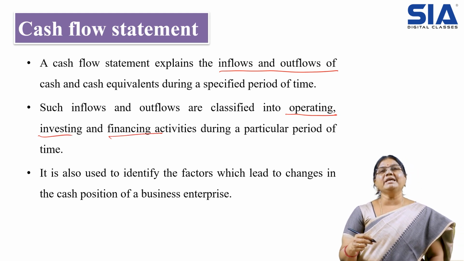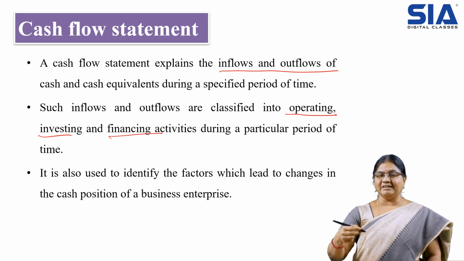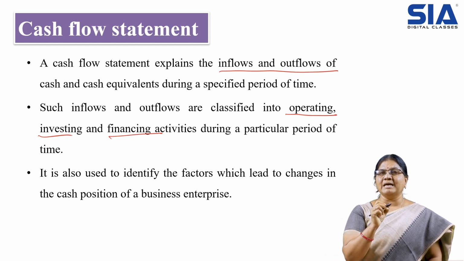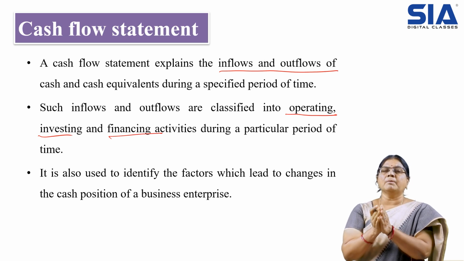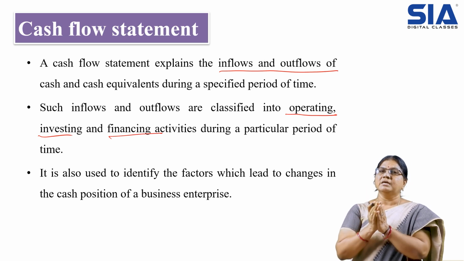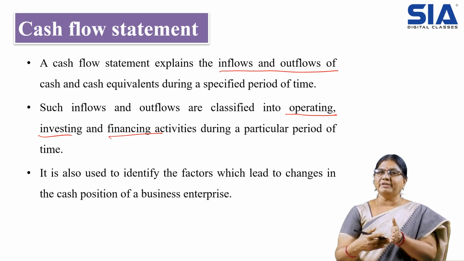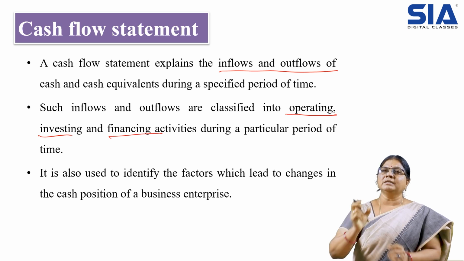So the inflows and outflows related to the activities will come under that nature of the head. For example, some of the activities come under investing, some come under financing. So depending on the nature of the activity, that transaction, that movement will come under that bracket.